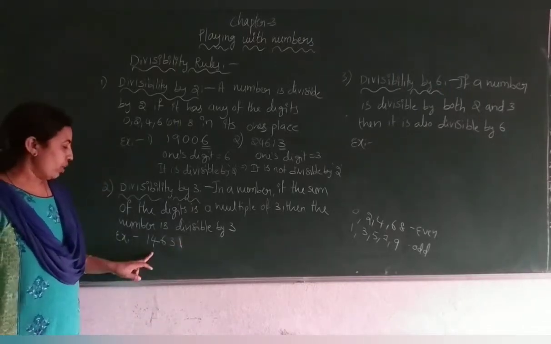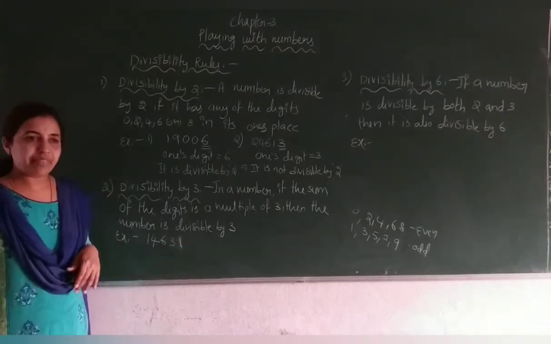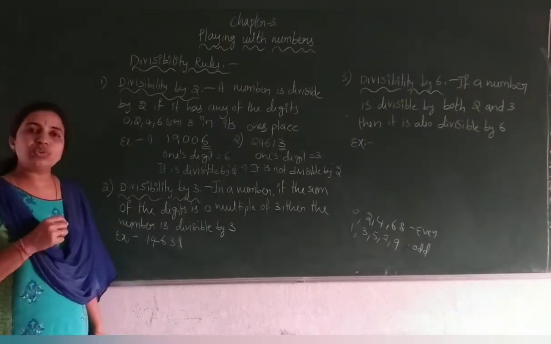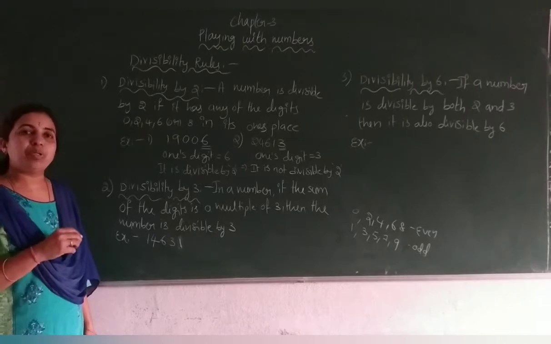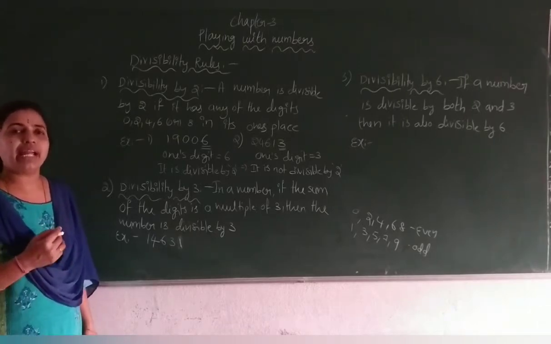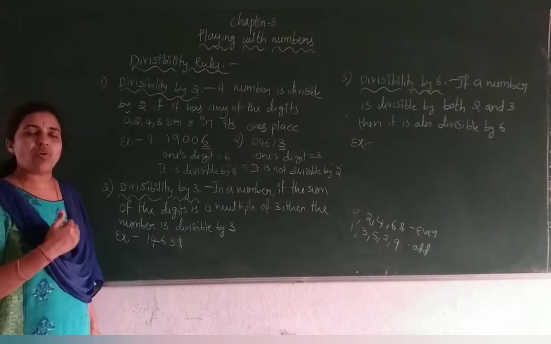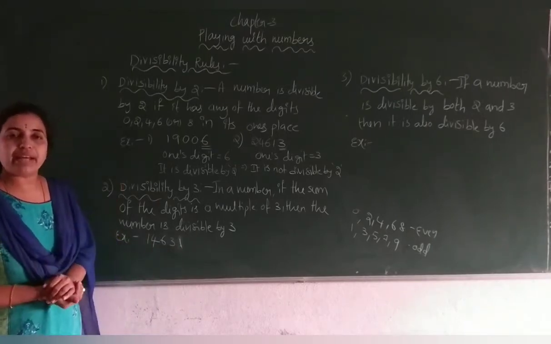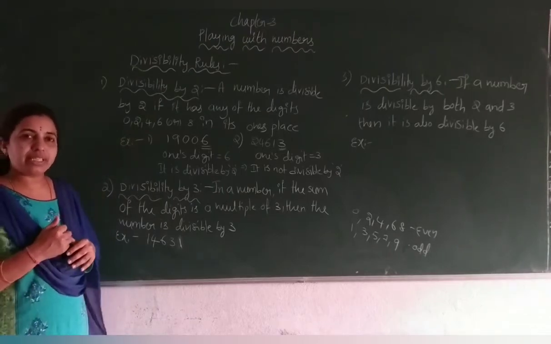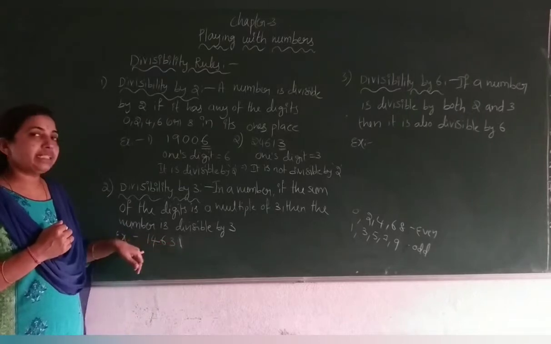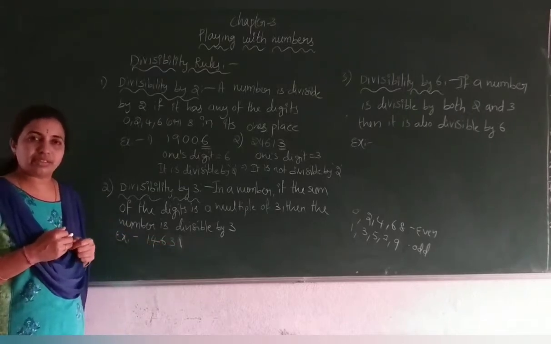Yes. 14,631. They have given one number, 14,631, and asked you to find whether this number is divisible by 3 or not. How can you say directly, without doing division, that this number is divisible by 3? Here they have given a simple rule. What is that? You should find the sum of all the digits in this number. Do you know the digits?